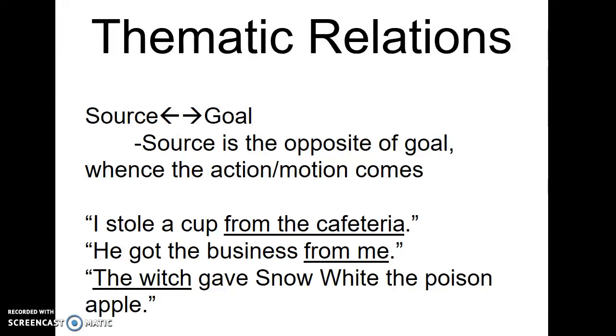So now we have sort of the opposite of goal, which is the source. The source is who the action or motion came from. It's the originator of the action, whereas goal is the final destination of the action. For example, I stole a cup from the cafeteria. The cafeteria is the source of the cup. He got the business from me. I am the source of the business. And the witch gave Snow White the poison apple, the witch being the source.